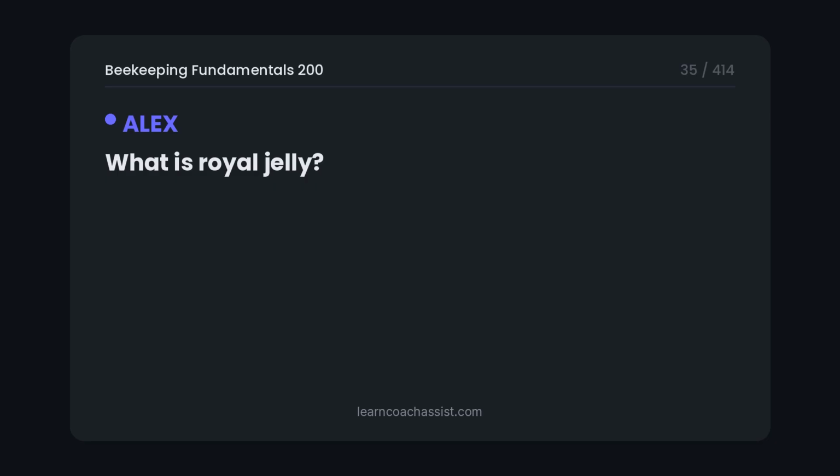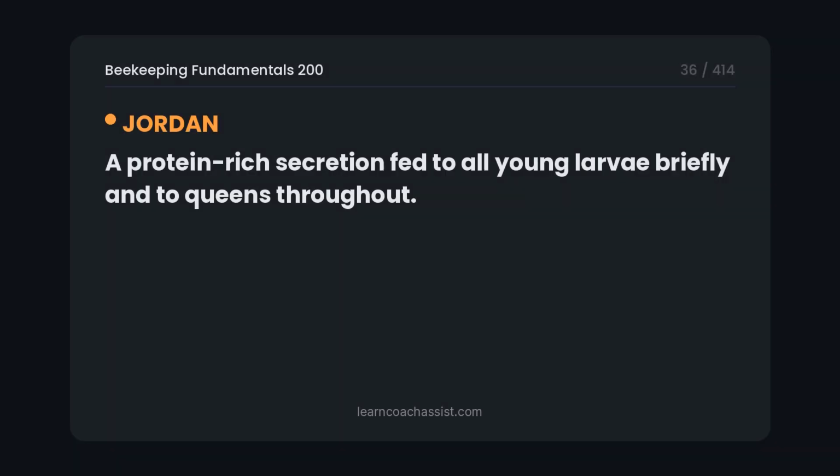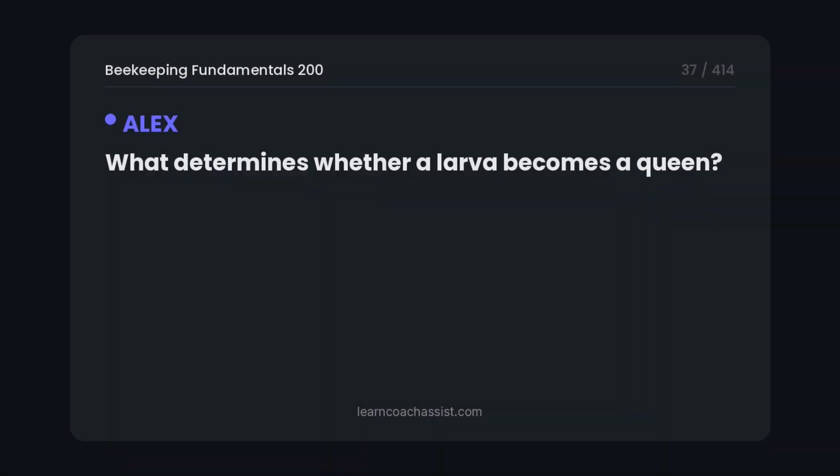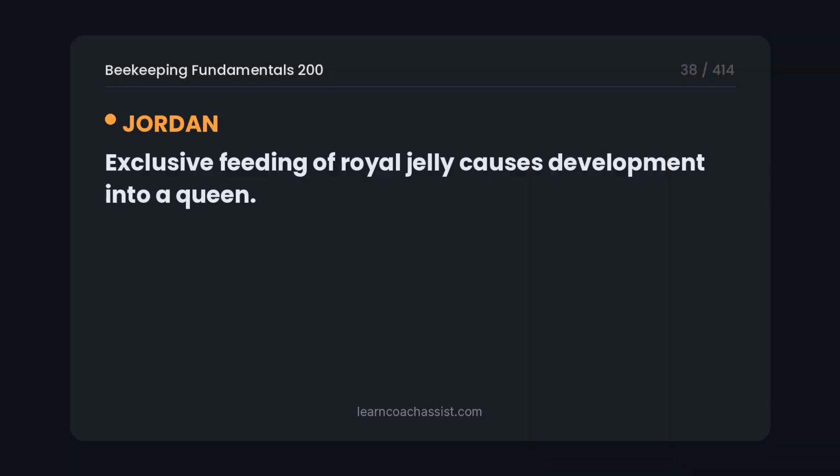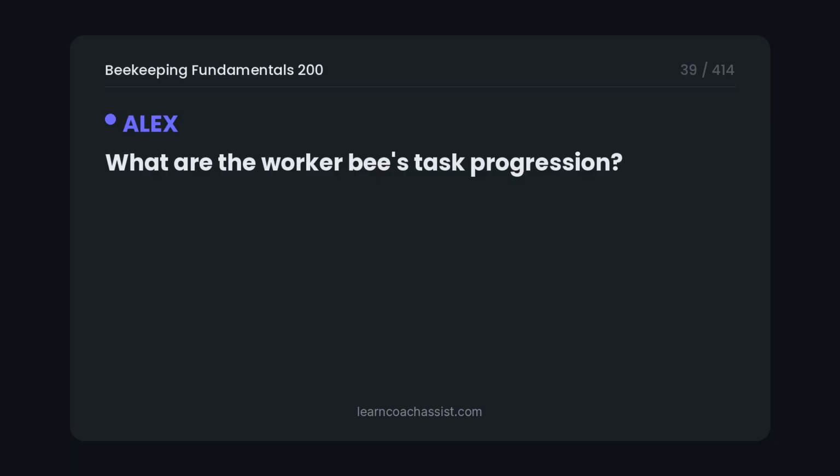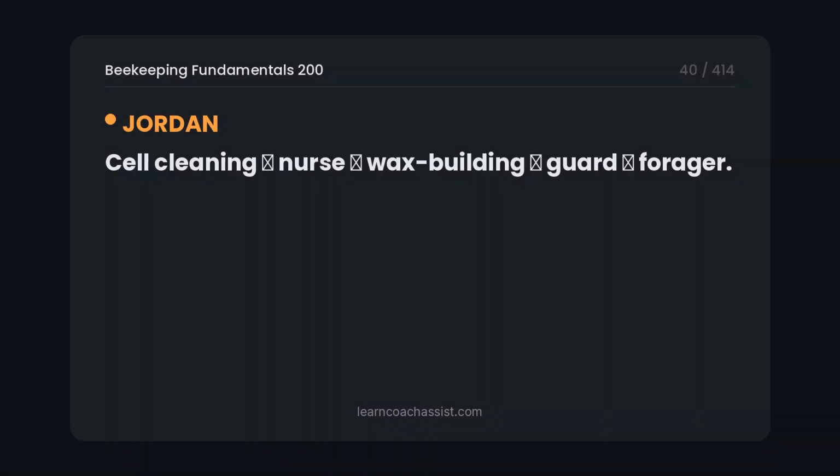What is royal jelly? A protein-rich secretion fed to all young larvae briefly and to queens throughout. What determines whether a larva becomes a queen? Exclusive feeding of royal jelly causes development into a queen. What are the worker bee's task progression? Cell cleaning, nurse, wax building, guard, forager.